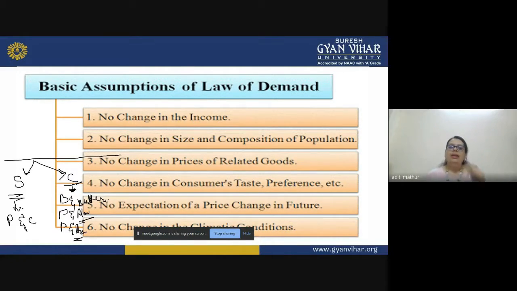preferences, right? So actually the teenagers, the youth, they keep on trying new products, their taste develops, they keep on changing, they keep on exploring new products, new brands, right? So we assume that there is no change in such behavior of a customer. If a customer was using product A, they will not explore product B, right? They will not be attracted towards it, they will not have a change in taste and preference.